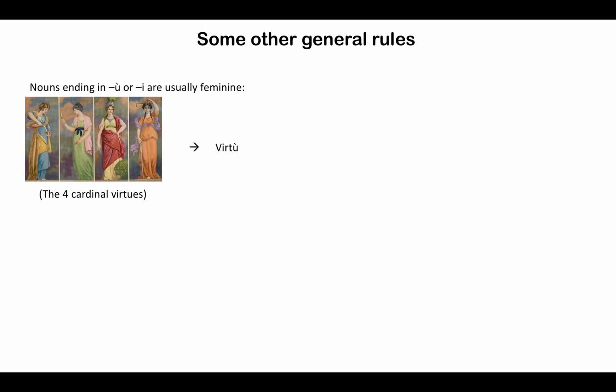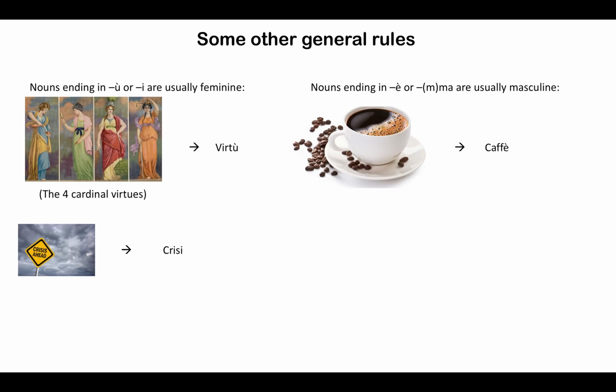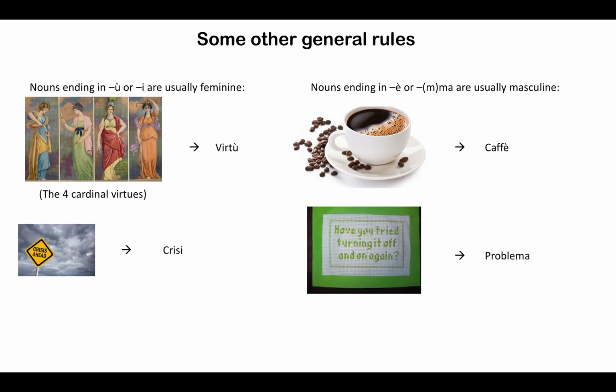Some other general rules are that nouns ending with u or i, or u or e, are generally feminine, such as virtù for virtue, and crisi, crisis. Nouns ending with e or ma are often masculine, such as caffè for coffee, and problema for problem.